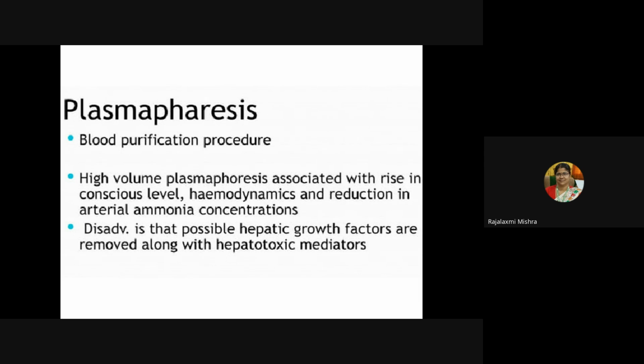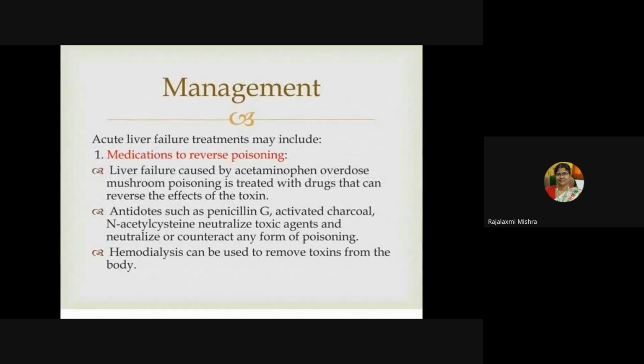Plasmapheresis, a blood purification procedure. High volume plasmapheresis is associated with a rise in conscious level, hemodynamics and reduction in arterial ammonia concentration. The disadvantage is that possible hepatic growth factors are removed along with hepatotoxic mediators. So we'll go for management. Just wait for 5 minutes.